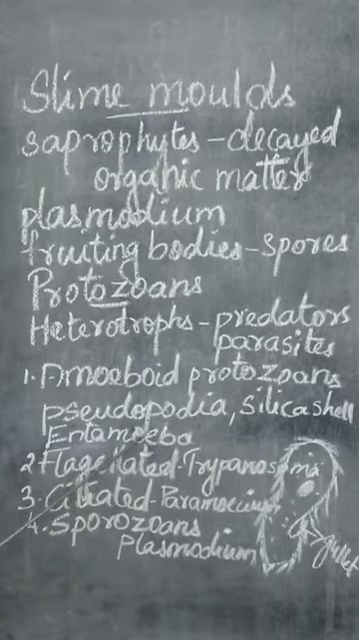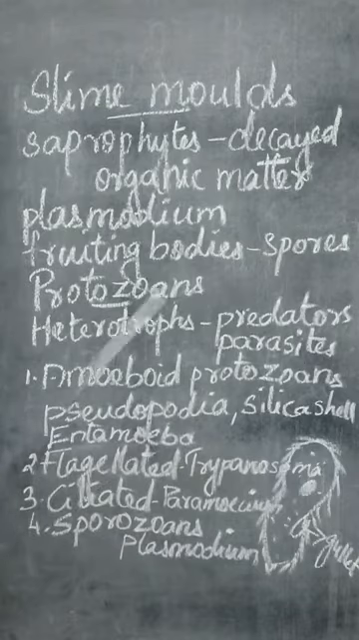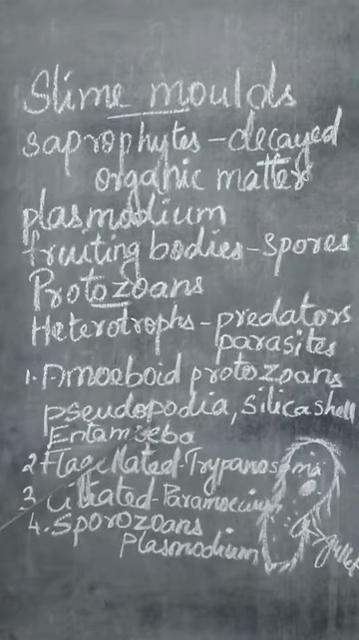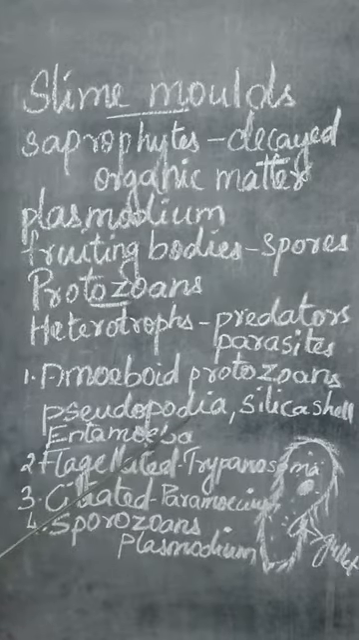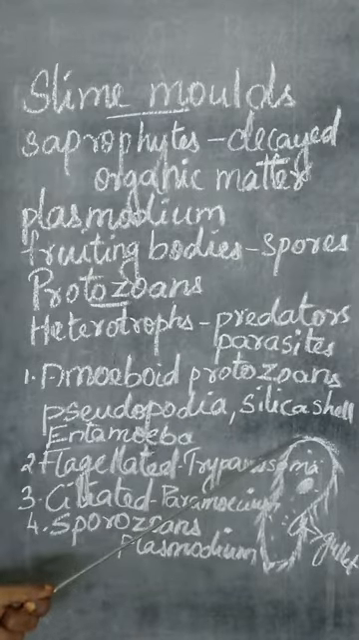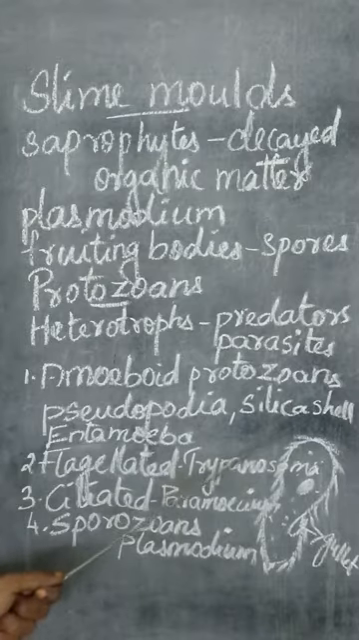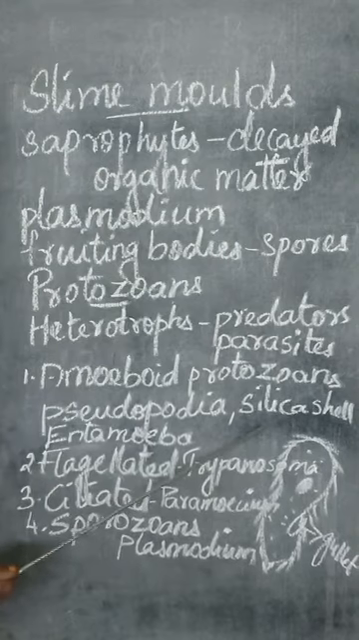So with that pseudopodia, these amoeboid protozoans will be moving, and even for capturing their food or their prey they use the pseudopodia. So pseudopodia is used for capturing food, as well as for locomotion or movement. Now some of these organisms have a silica shell. Outer to the body surface, they have a silica shell. Just like the diatoms, here also they have silica.